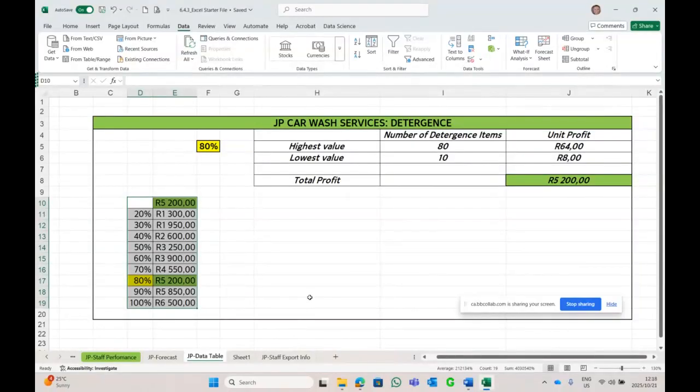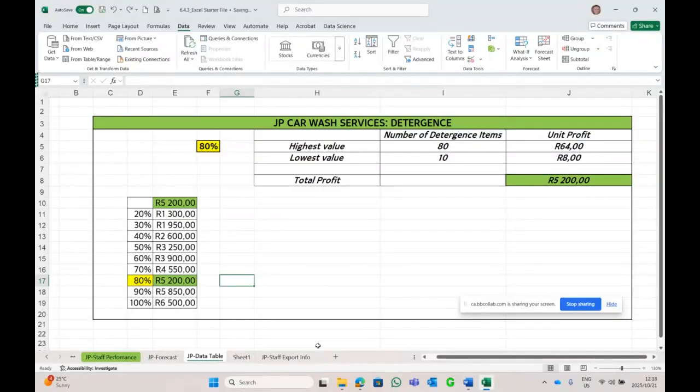So students, that is your data table using the one column variable, focusing on the column E only, but selecting D10 to E19, focusing on the 80%. So in the 80%, we have 5,200, 5,200. Does that make sense? So if I type in here maybe a 20 or a 30%, that means 1950 should be entered. 1950 to the 30. Make sense? But I'm going to click undo and we go back to 80, which is 5,200.